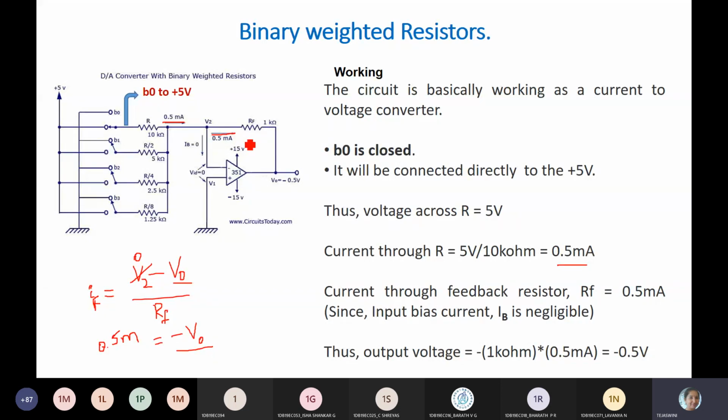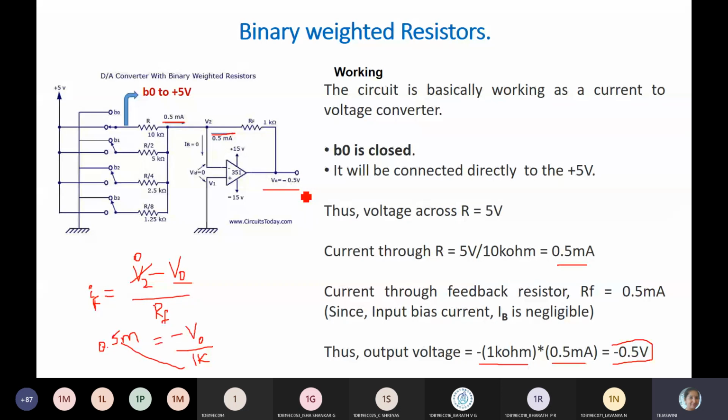What is the value of feedback resistor? 1K, ma'am. 1K. So now what is the output voltage? V naught is equal to, just cross multiply these two. So that is only I have written here. Minus 1 kilo ohm into 0.5 milliamps. How much you will get? Minus 0.5 volts. So that is the voltage written in this circuit.